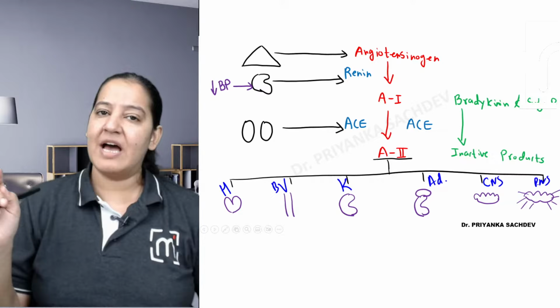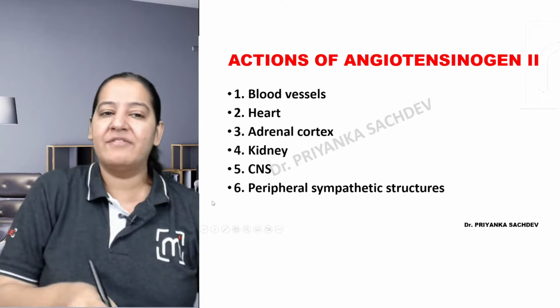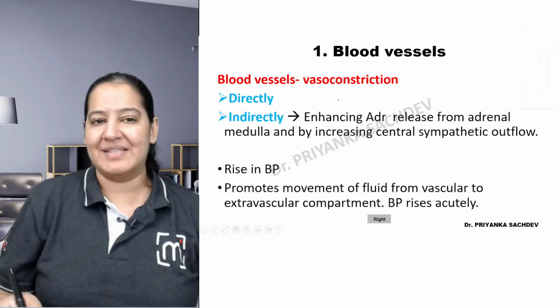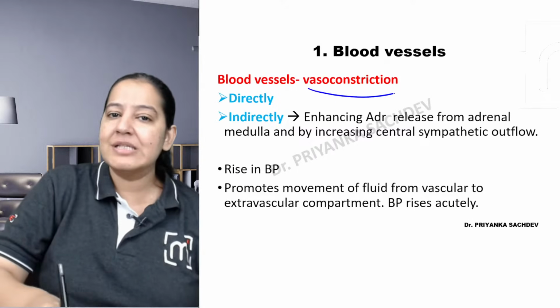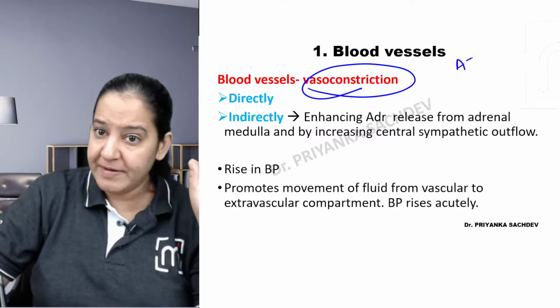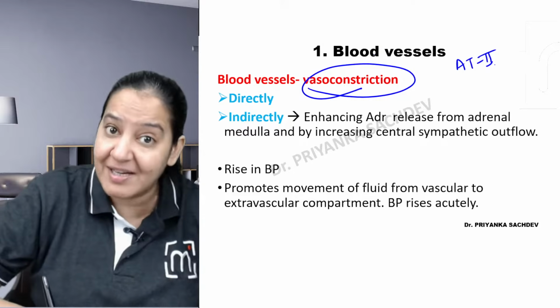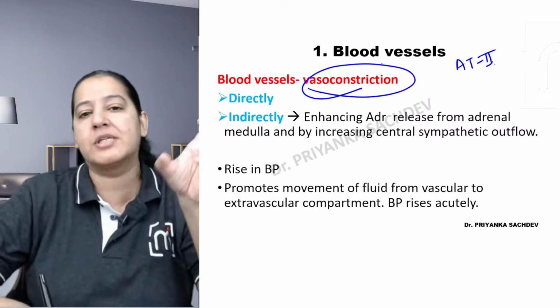On all these organs, I will discuss one by one. Let me start with the blood vessel. What is the action on the blood vessel? On the blood vessel, it causes vasoconstriction. I am telling you the actions of angiotensin 2. Angiotensin 2 acts on its AT1 receptors on the blood vessel and causes vasoconstriction.